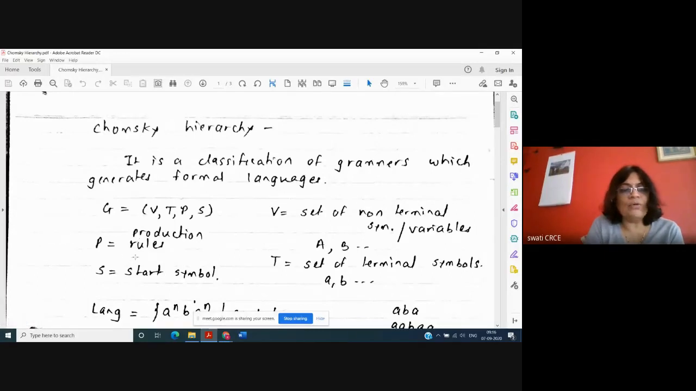Then P is a set of rules. The grammar has a set of rules. So that set of rules is represented by using capital P. And S is a starting symbol, like any other